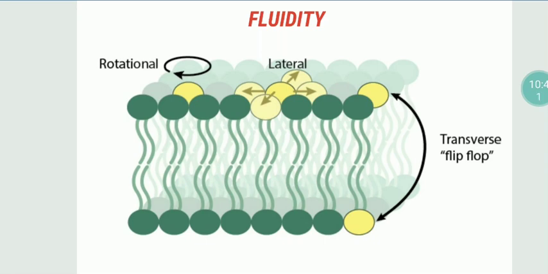Let us take one more example, like in amoeba. It engulfs the food material by phagocytosis. So who is helping to engulf this food material? The plasma membrane, the outermost membrane.